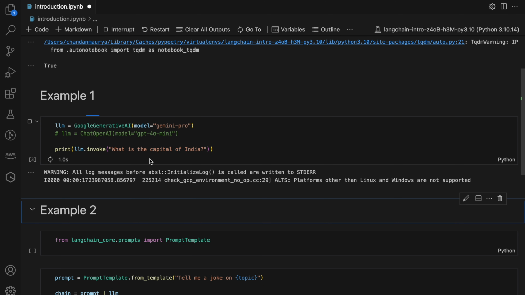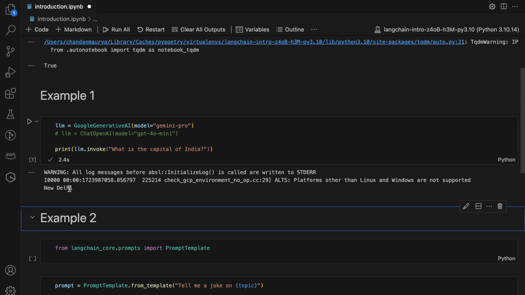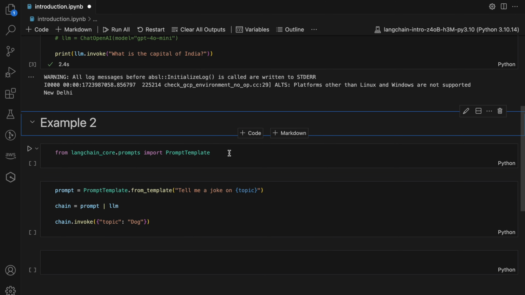And here you can see now I'm using the Google Generative AI model Gemini Pro instead of GPT-4 Omni.